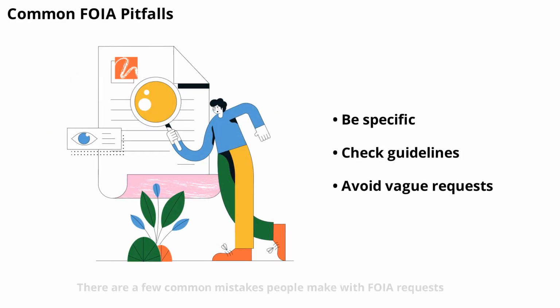There are a few common mistakes people make with FOIA requests. These include being too vague, requesting records that don't exist, or not following the agency's submission rules. To avoid delays or denials, always be as specific as possible and check the agency's guidelines before submitting your request.